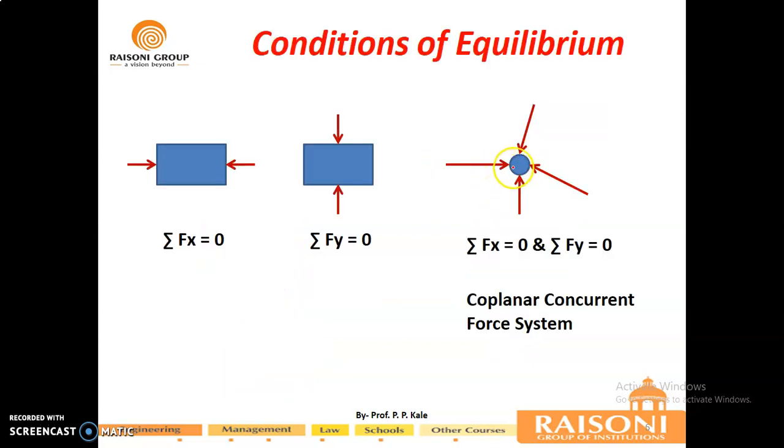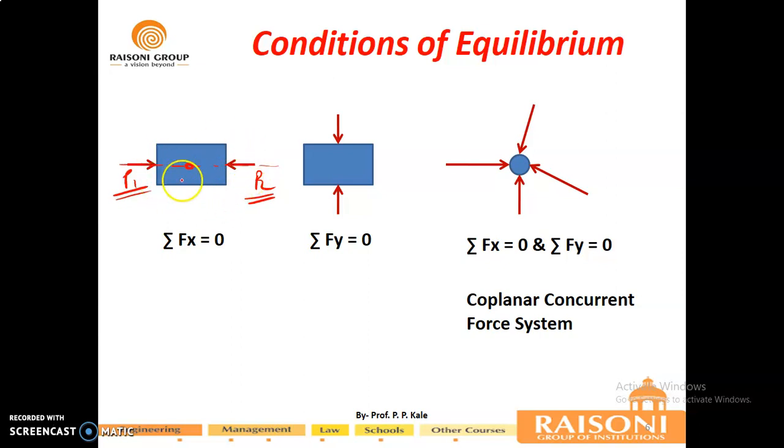Now, conditions of equilibrium. Whenever your body is loaded with only uniaxial forces, in the terms of mechanics these are called collinear forces, since the line of action of both forces P1 and P2 will be the same. In that case, if they possess the same magnitude, the resultant will be 0, and you can say this body is in equilibrium.